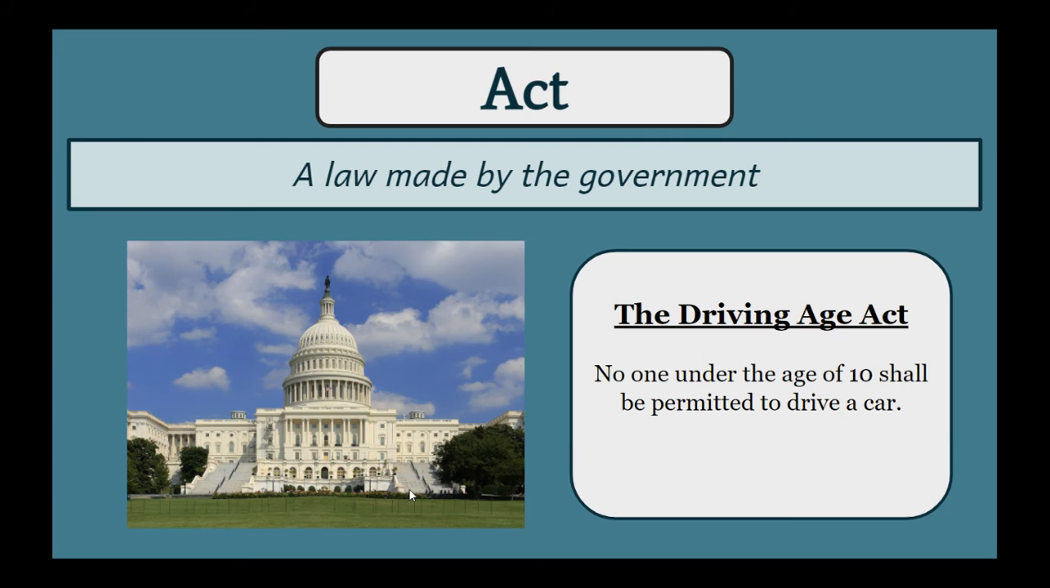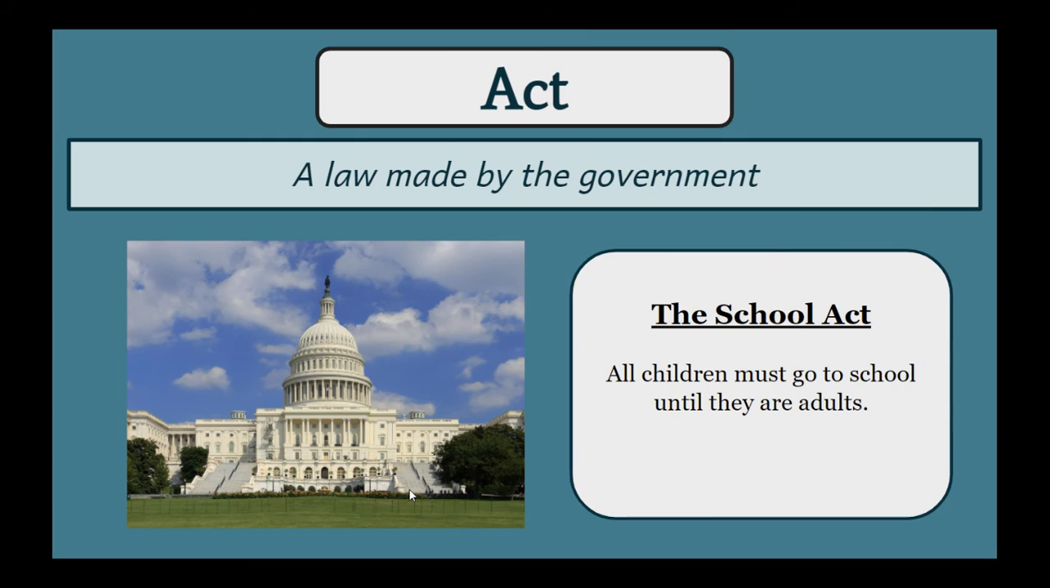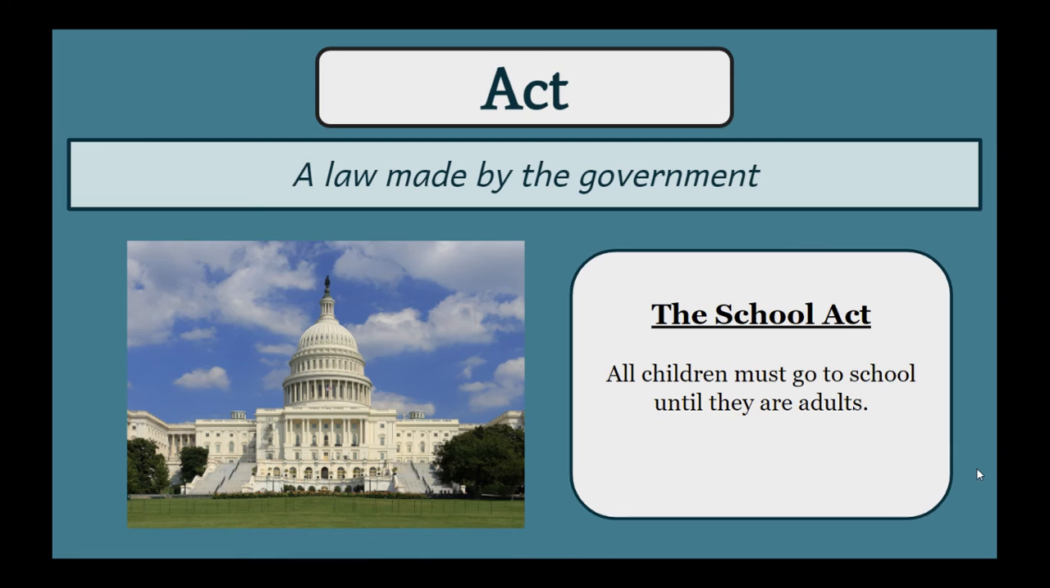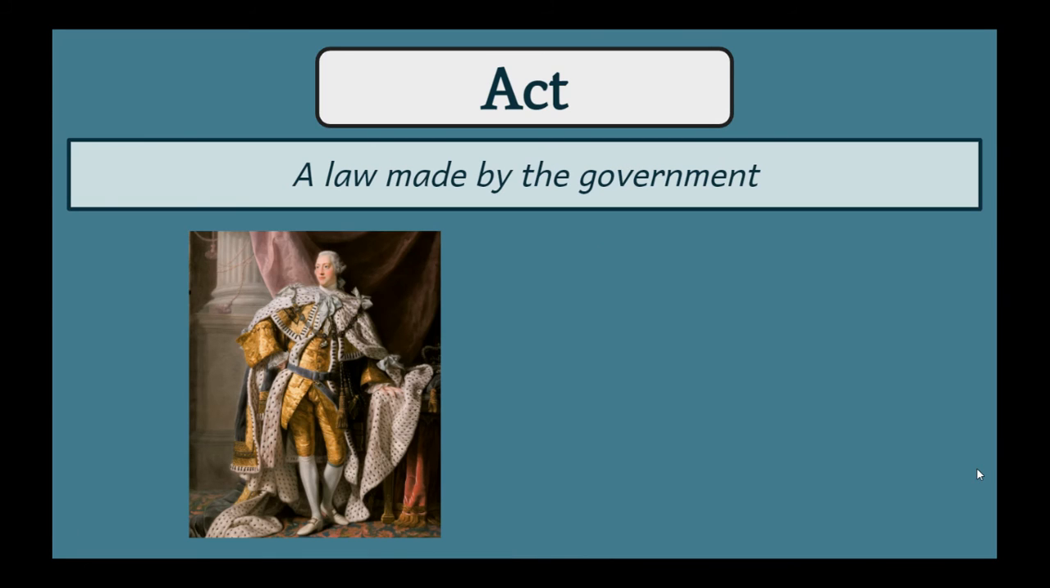No one under the age of 10 shall be permitted to drive a car. Another one that we have might be called the School Act. All children must go to school until they are adults. So again, an act is kind of just like a law, and you might have the name of the law written like this, the blank act. King George III also made many, many acts. You're going to learn about several of them.